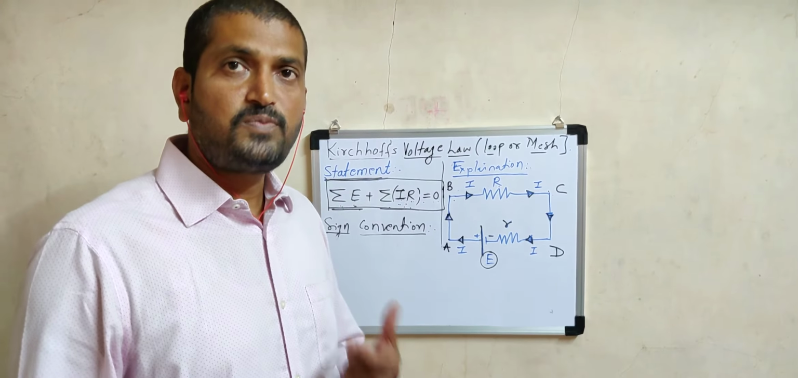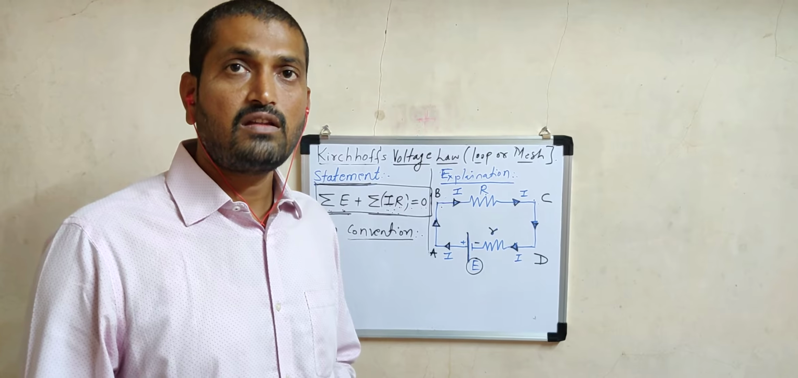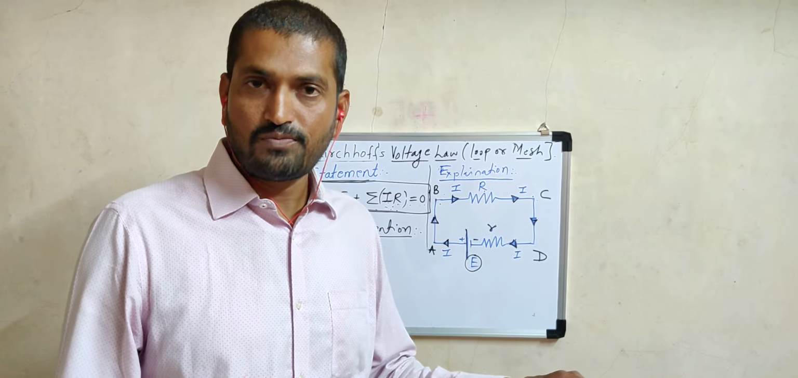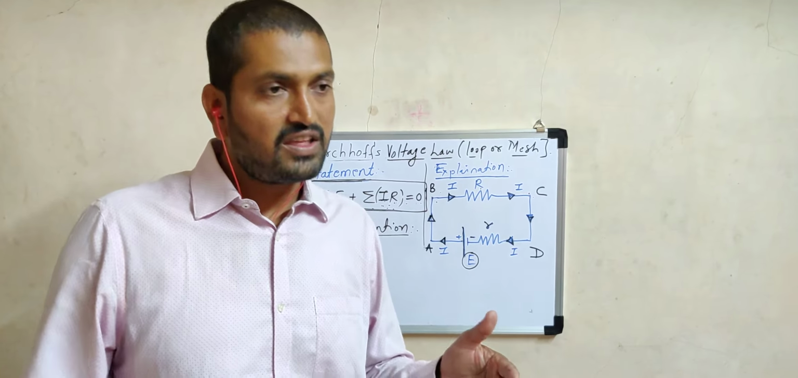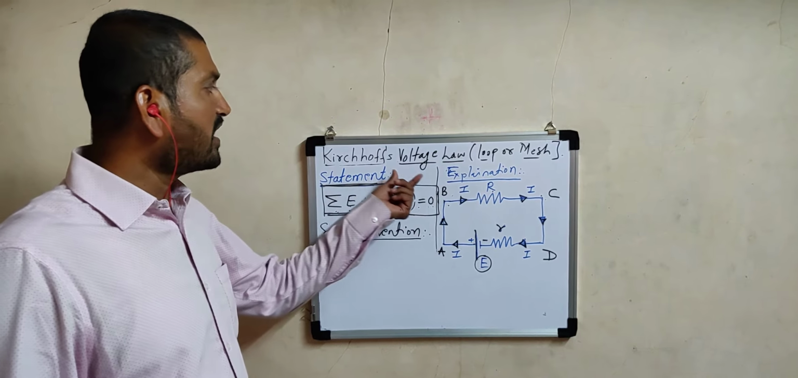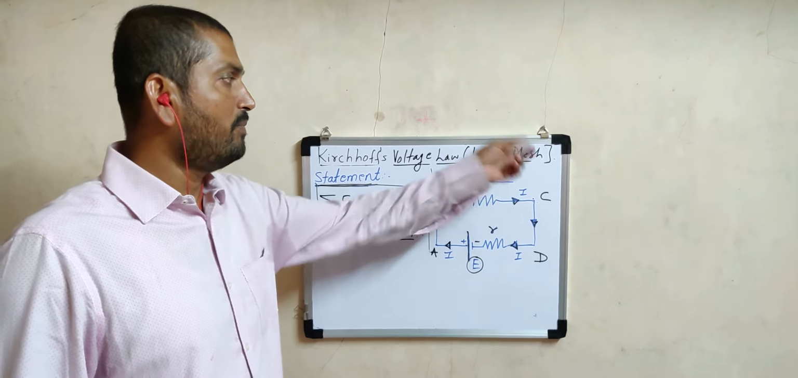After studying Kirchhoff's first law, called the current law or junction law, in which the algebraic sum of all the currents at any junction is always equal to 0, or the sum of incoming current is equal to the sum of outgoing current, we are going to consider Kirchhoff's second law, called Kirchhoff's voltage law, or also the loop law or mesh law.